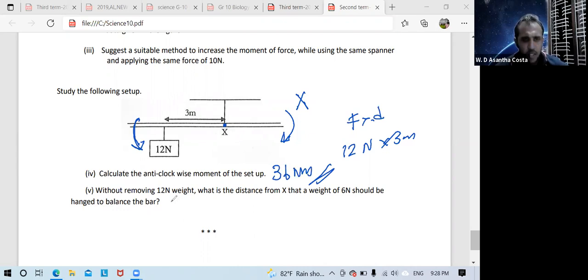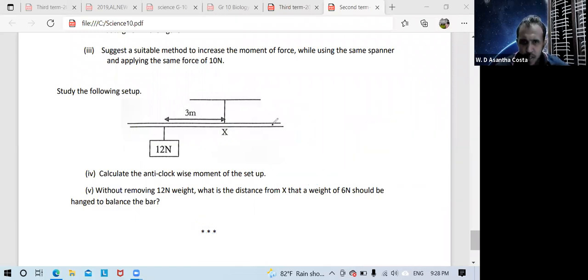Now the last question. In this paper also it is the last question, because you can see these 3 stars. Without removing the 12 Newton weight, what is the distance from X that a weight of 6 Newton should be hung to balance the bar? In this type of question, you can draw it a little like this. 6 Newton.